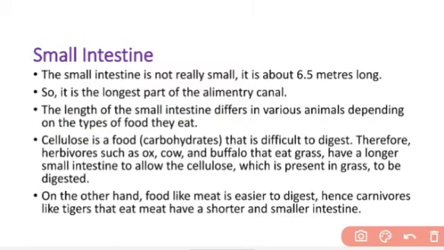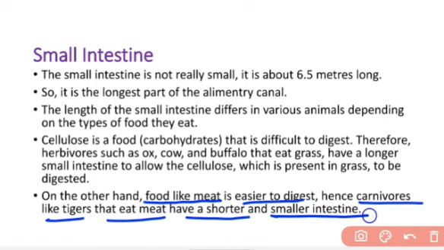Herbivore animals that eat cellulose have a longer small intestine to allow the cellulose to digest. As you know, plants contain cellulose, and cellulose is a tough material that needs much time to digest. So the small intestine of herbivores is longer than that of carnivores, so that the cellulose can have enough time to be digested. On the other hand, food like meat is easier to digest. Because of that, carnivores like the tiger that eat meat have a shorter and smaller intestine.